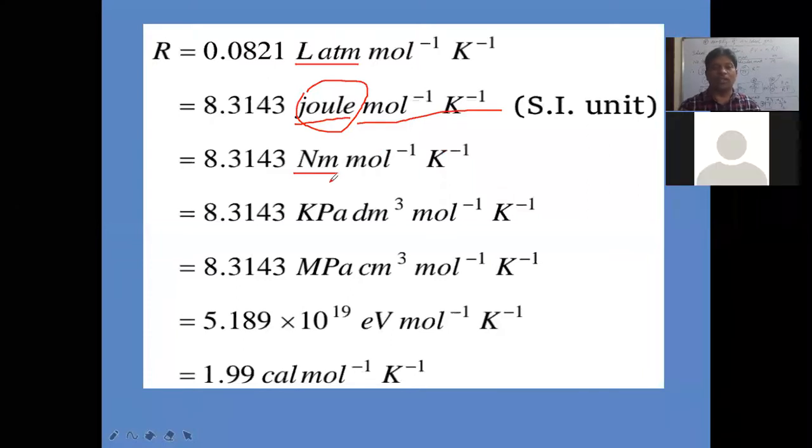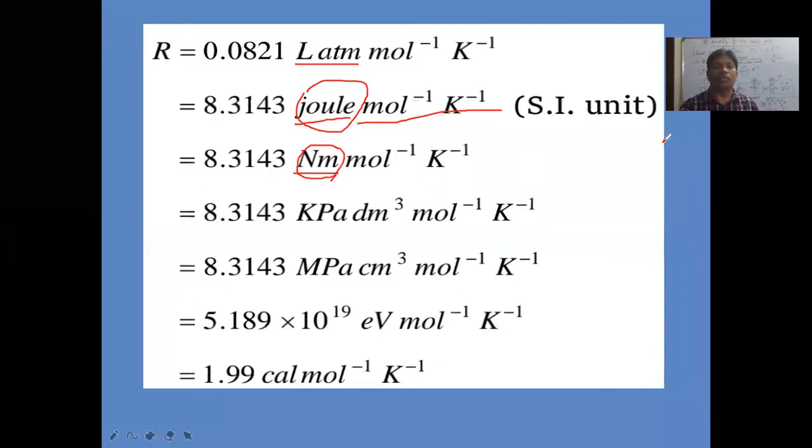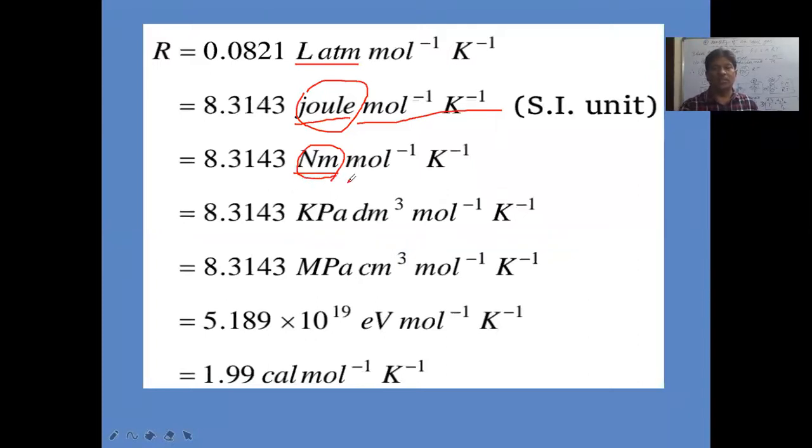So in Newton meters, what will be the value? R is equal to 8.314 Newton meters mole inverse Kelvin inverse. This value also we have to remember.